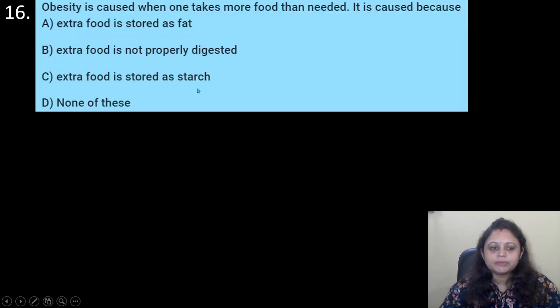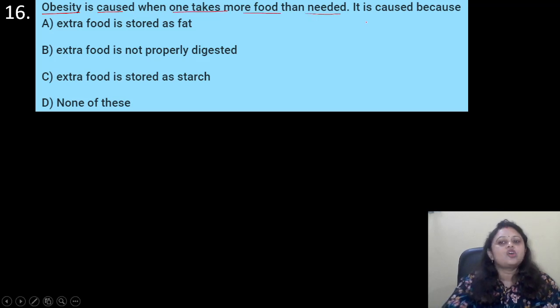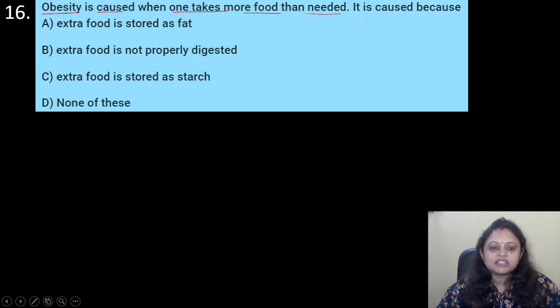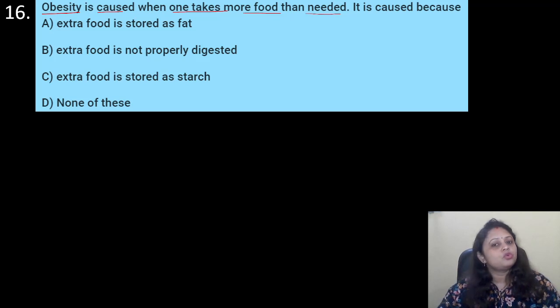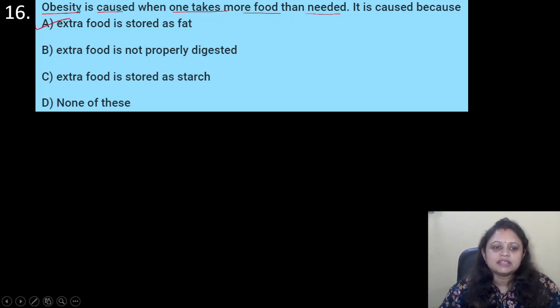Coming to the next question. Obesity is caused when one takes more food than needed. It is caused because, options are A, extra food is stored as fat. B, extra food is not properly digested. C, extra food is stored as starch. D, none of these. So obesity is caused when one takes more food than needed. Why? Because extra food is stored as fat. So option A is the correct answer.